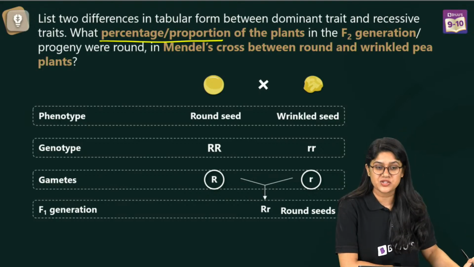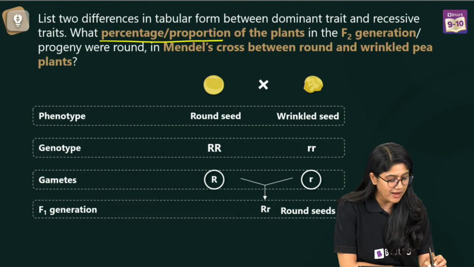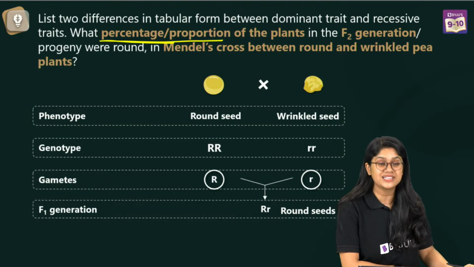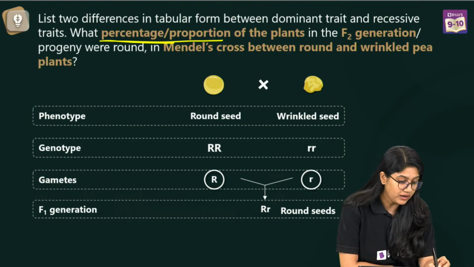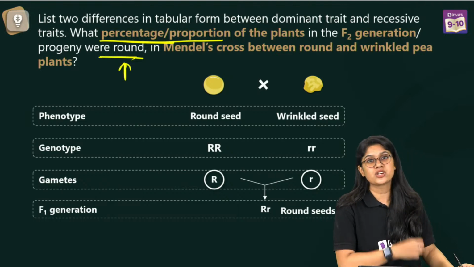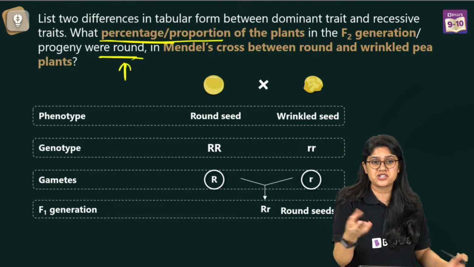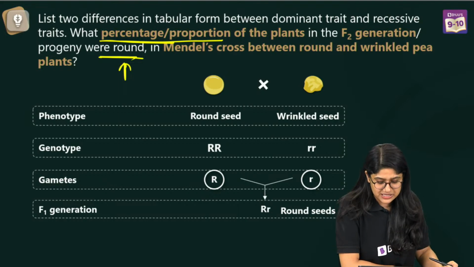So let's take a look at this question, everyone. What we have to find out is the percentage of plants in the F2 generation which were round. In the F2 generation, how many were round? Easy peasy question, right? How many of them were round? So it's an easy question.